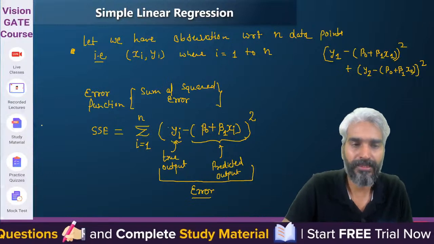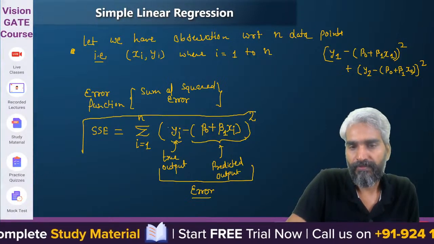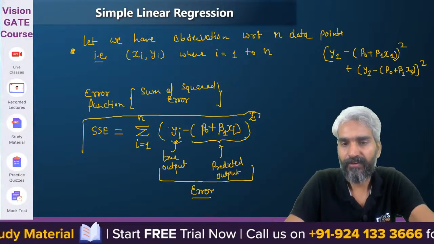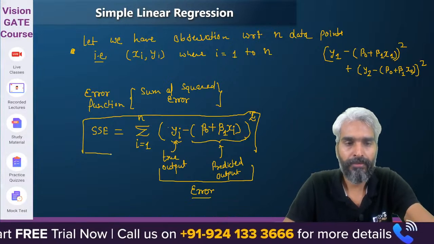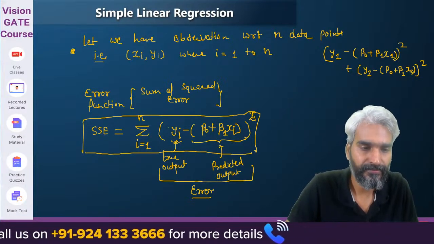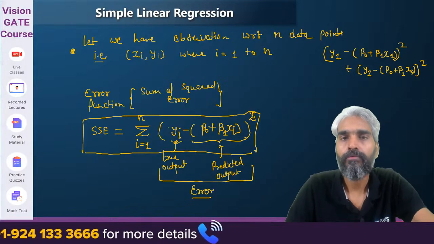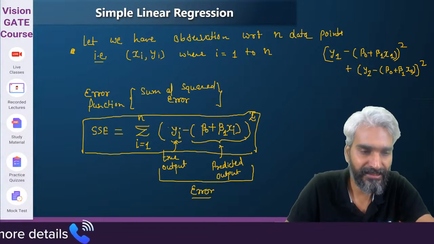So this is the sum of squared error, that is my error function. Clear? This is okay. But now what is the objective? The objective is to minimize this. Yes or no? What is the objective? We are interested in minimizing this error. Come on.